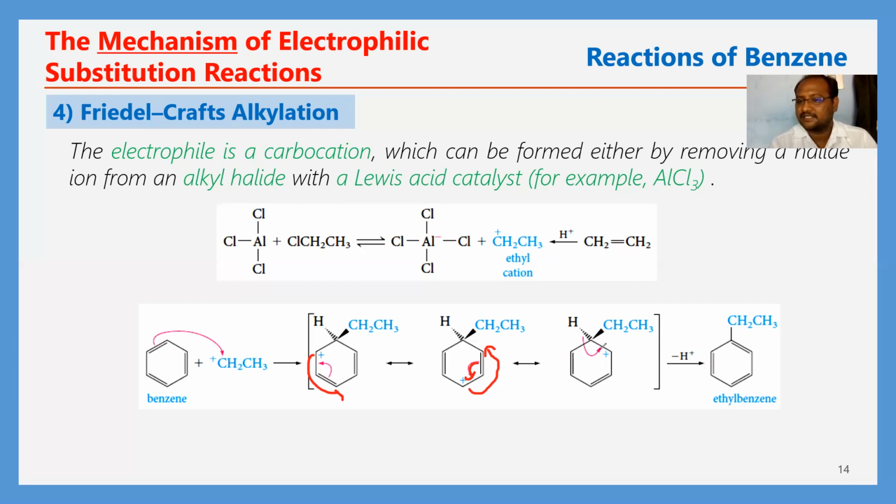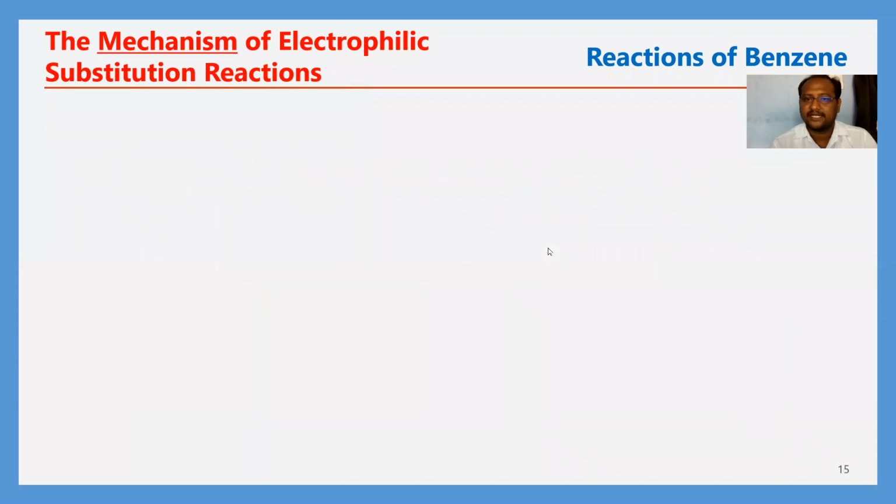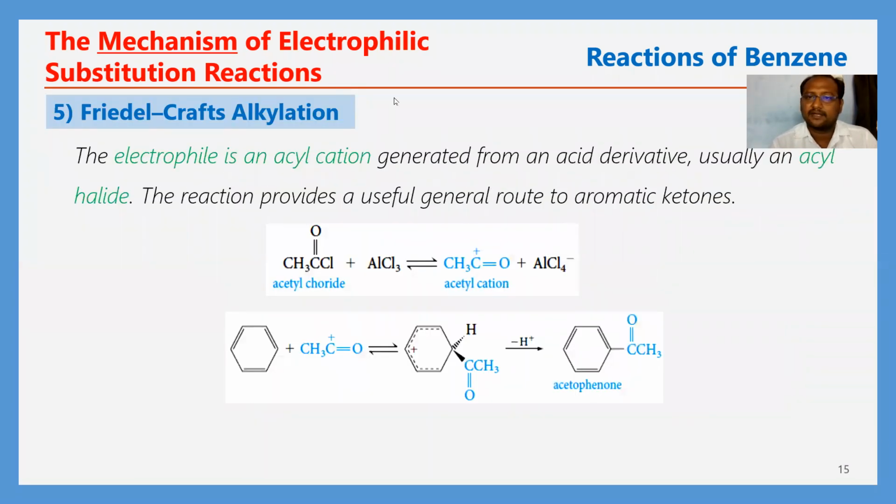This bond undergoes shifting from here to here, and we will get CH2, CH3 and the benzene ring. This is ethylbenzene. Okay, this is the final step. It is the alkylation reaction on the benzene ring. Okay, so next after that, Friedel-Crafts acylation. The last one in this electrophilic substitution reaction, Friedel-Crafts acylation. Okay, it's not alkylation, it's the acylation reaction.